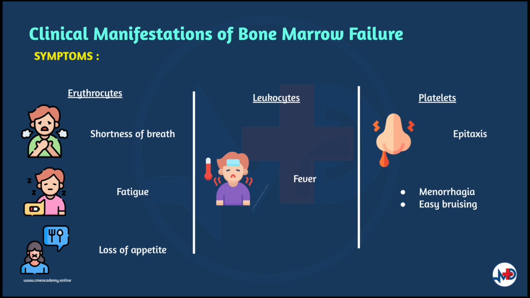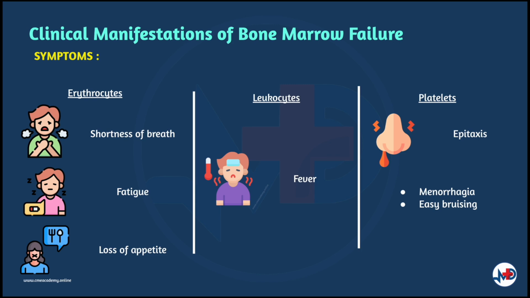Let's discuss the clinical manifestations of bone marrow failure. We can classify the symptoms into symptoms affecting three different lineages of blood cells. First, symptoms due to low erythrocytes or red blood cells include all the symptoms of anemia, which are shortness of breath, fatigue, and loss of appetite. When leukocytes are too low, fever may occur.